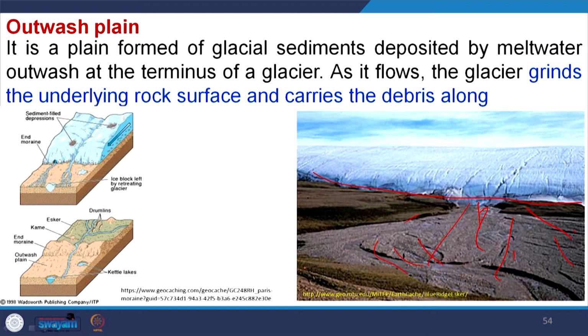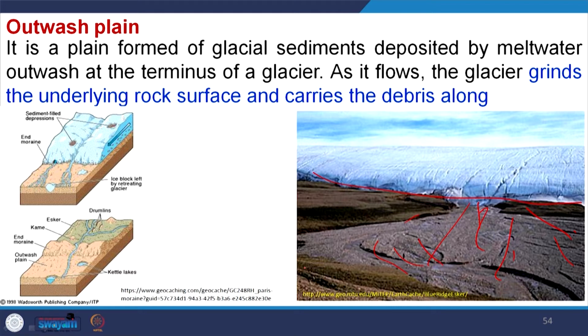So, this outwash plain is a vast plain in front of the glacier and it defines the retreat of this glacier. As a result, the streams generating from this glacier rework the sediments, they transport the sediment, they rearrange the sediment along with some aeolian action. So, this is called the outwash plain.